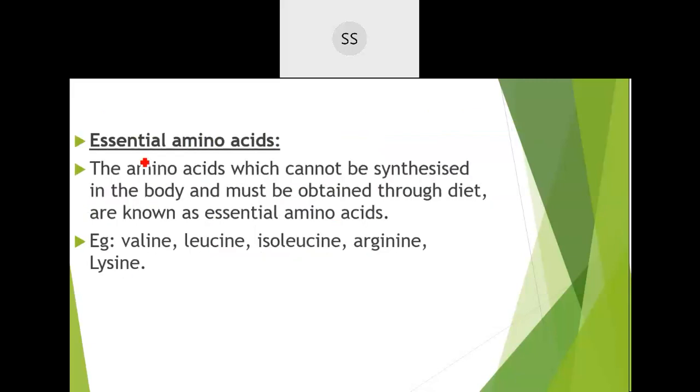Moving on with essential amino acids, these will not be synthesized within our body. These we need to obtain through the diet, so they are named essential. Essentials are those you need to get through the diet, from an outside source. Like valine, leucine, isoleucine, arginine, lysine. These are the essential amino acids.